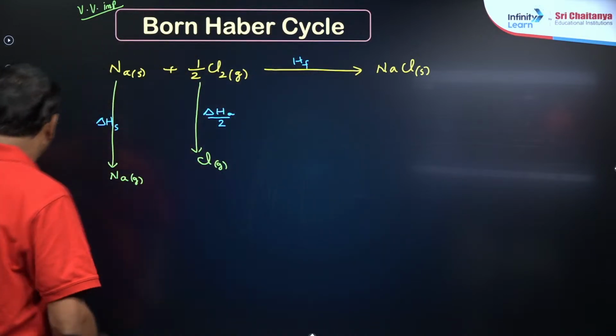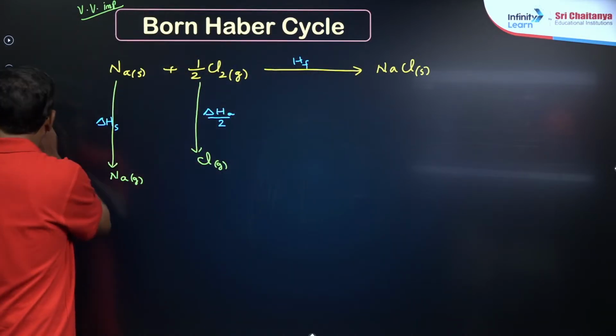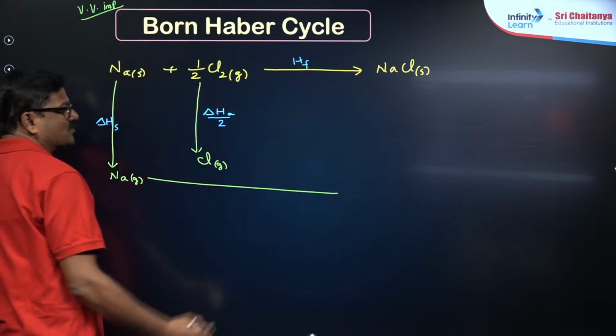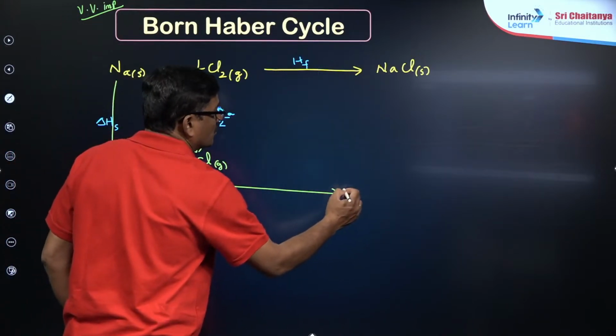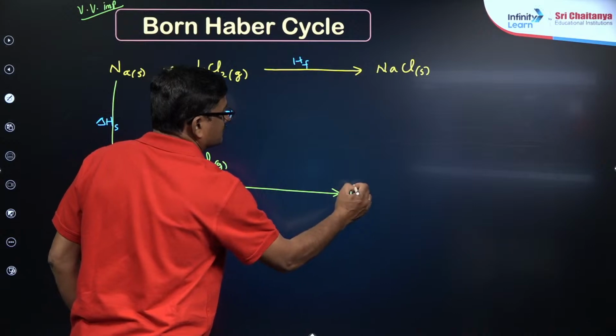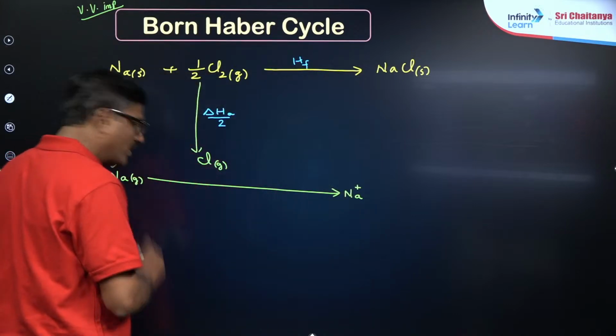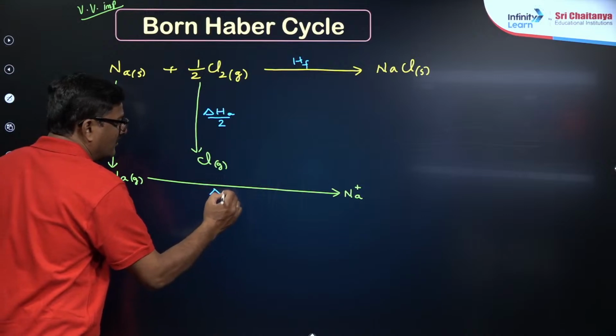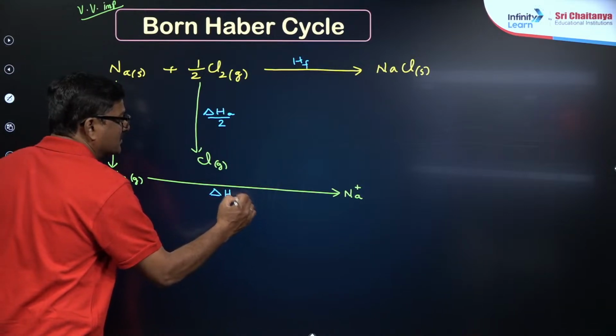So sodium in the gas state gives you sodium plus, and this requires the enthalpy of ionization.